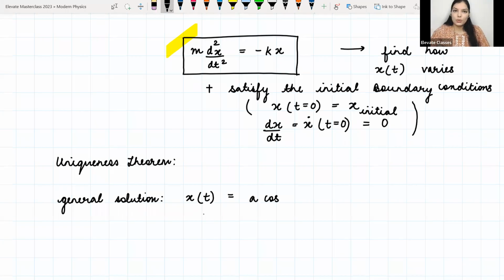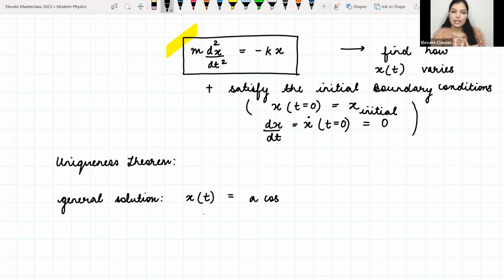First you will just substitute that guess solution into the equation. If it satisfies, right hand side is equal to left hand side, then you will say okay, this satisfies. But then you will also check with the initial boundary conditions. If on the initial boundary conditions you are getting at least one of the arbitrary constants to be non-zero, then you can say okay, it is some solution. If both of them come out to be zero, then that is not a solution of the equation. So that is all we need right now for this course, okay?